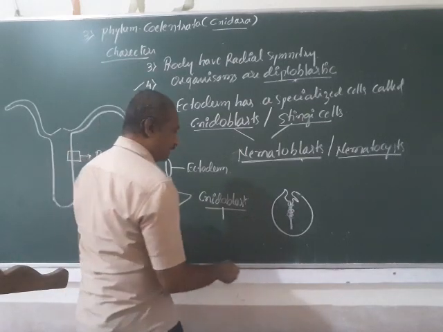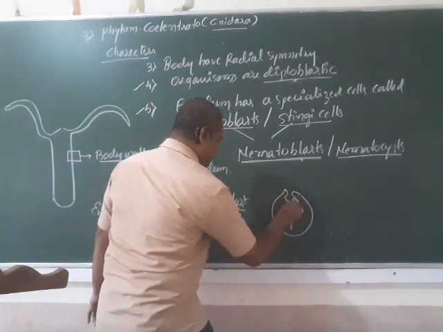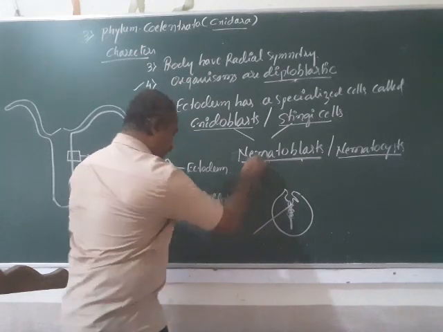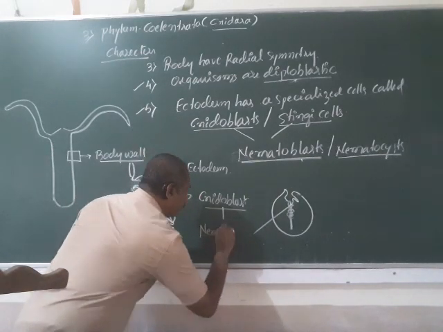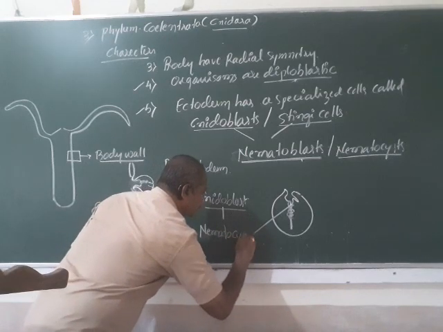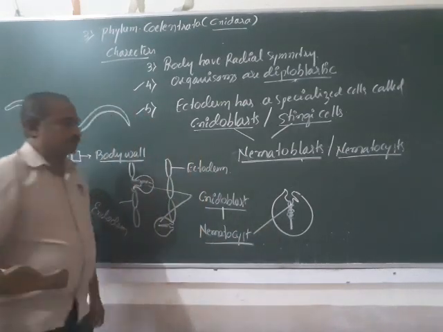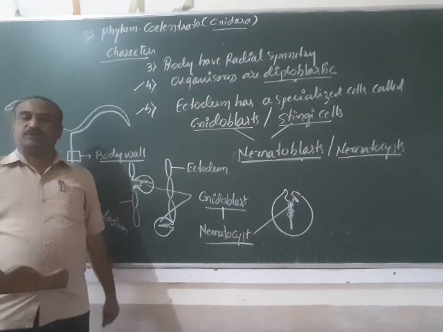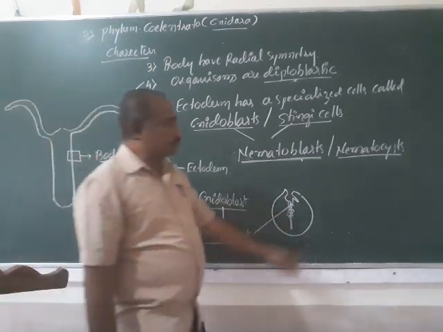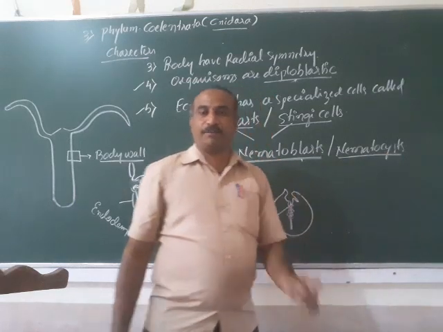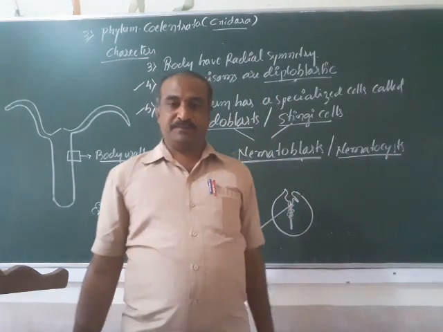This structure is called the nematocyst. What is the function of this nematocyst? Already I have told you, the nematocyst is specialized for paralyzing the prey.